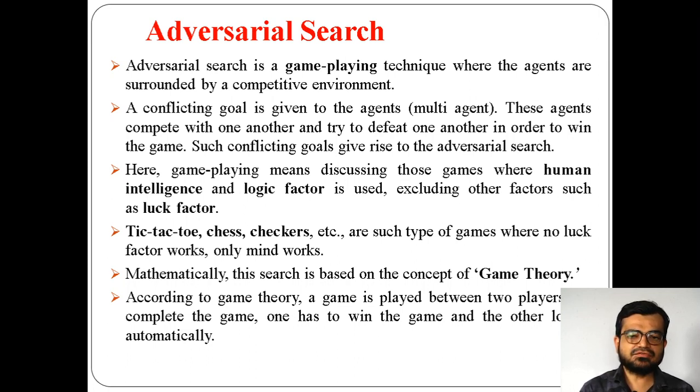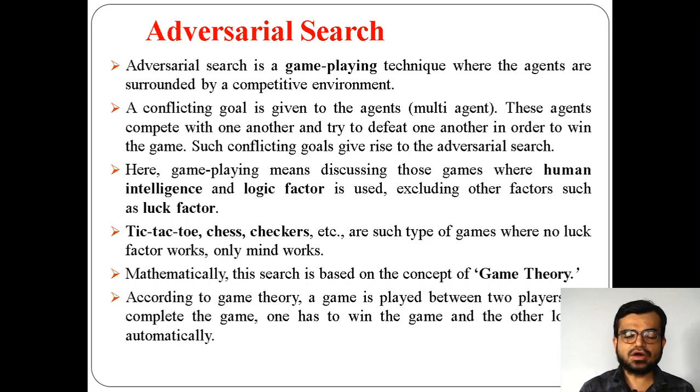But at the same time, from the other side, the other player, the other agent, will also try to maximize his probability of winning the game. So from both ends, both are trying to win the game. That means whatever goal we are pursuing, there is a conflict on that. So that is the case of multiple agents.